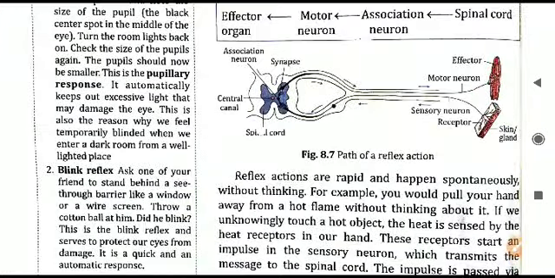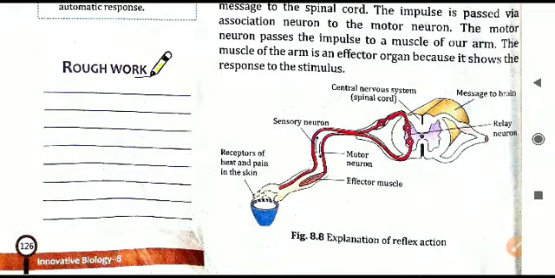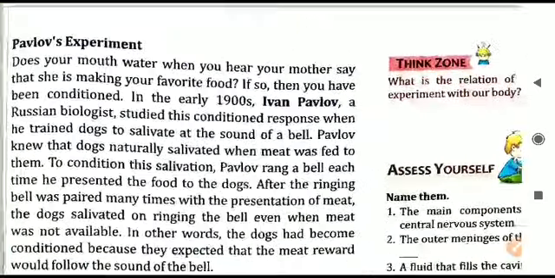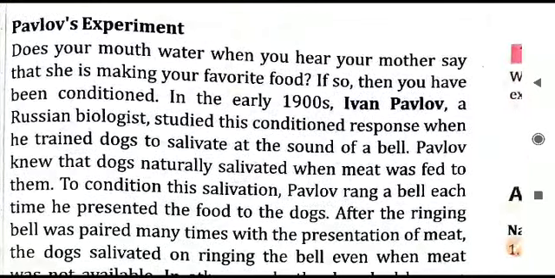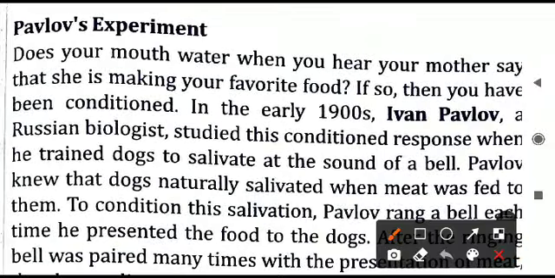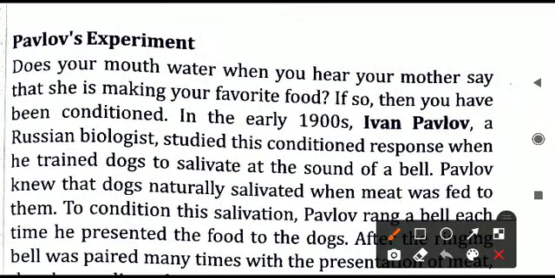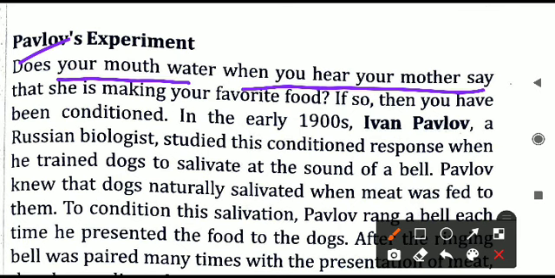Pavlov's experiment is an experiment performed for the conditioning of the brain. Is it possible to condition the brain? Let us start reading Pavlov's experiment. Normally, they are asking, does your mouth water when you hear your mother say that she is making your favorite food? If your mother says something about a favorite dish that you like, and she is making that, even before the food is ready, your mouth will have started watering.